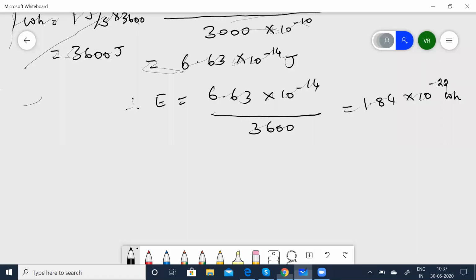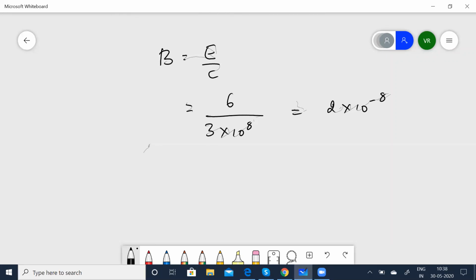Let's quickly solve this. Magnetic component B is given by E by C, where E stands for the electric field and C is the velocity of light, or the velocity of the electromagnetic wave, we can take it that way. So it is equal to E, given as 6, divided by 3 into 10 to the power of 8, which is nothing but 2 into 10 to the power of minus 8.